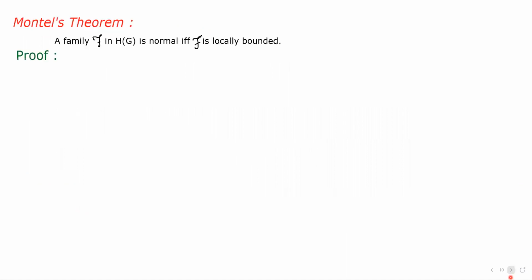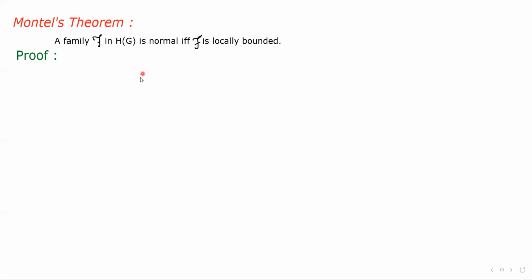Then we have Montel's theorem. The statement of Montel's theorem is that a family script F in H of G is normal if and only if script F is locally bounded. We have to show that the family script F is normal if and only if script F is locally bounded.